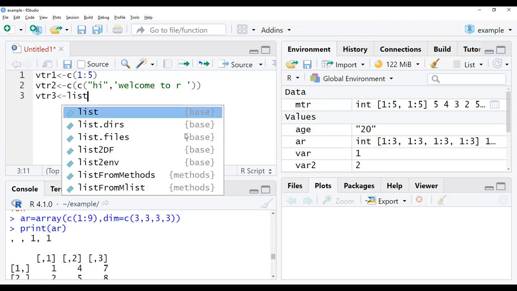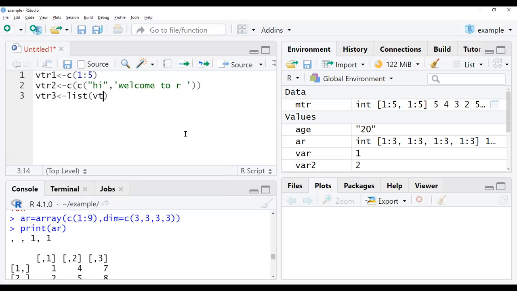So the list will be vector 1, vector 2, vector 3. Sorry, here we have to give the data of vector 3, another type of data. Suppose, so this is my one more vector.